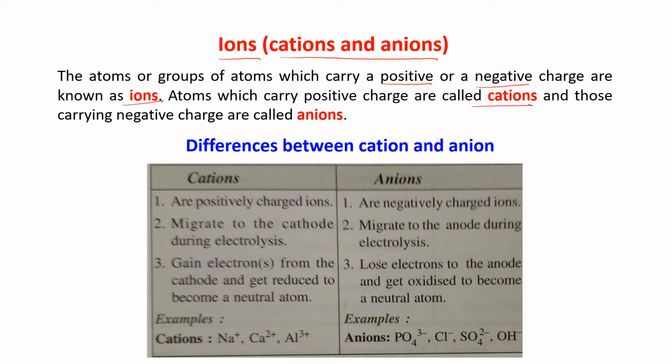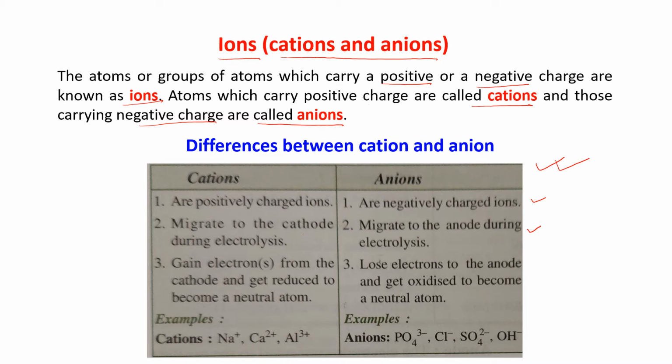And those carrying negative charge are called anions. Now let us see the differences between cation and anion. Cations are positively charged ions and anions are negatively charged ions. Cations migrate to the cathode during electrolysis. Anions migrate to the anode during electrolysis.